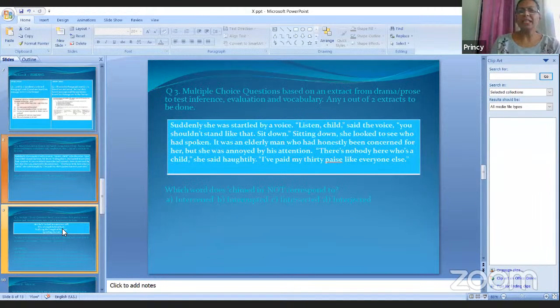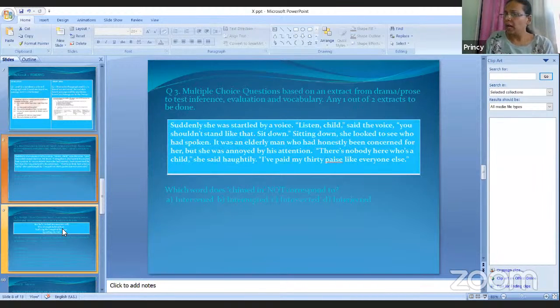Next, question 3 will also come in section A, the reading section. In section A, literature will be tested, grammar will be tested, and your reading skills will be tested. So this third question will be based on our two books, First Flight and Footprints Without Feet. One extract will be given to you, and on the basis of that extract, questions will be asked.